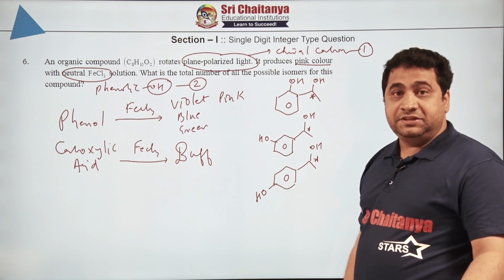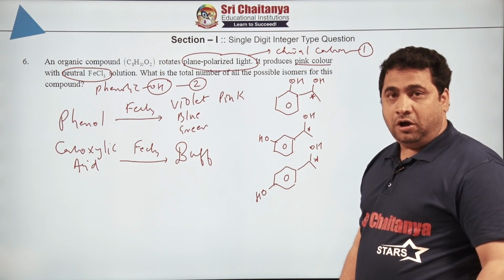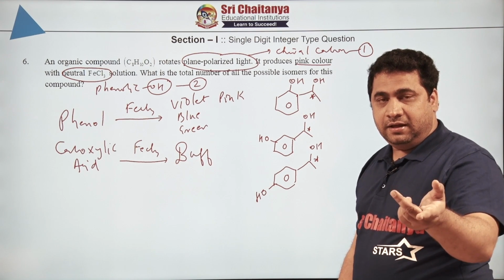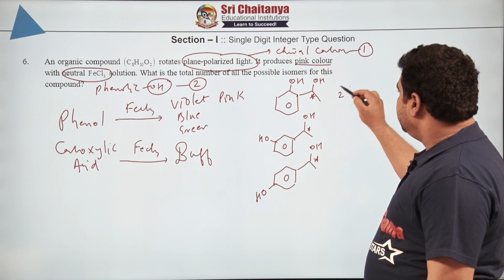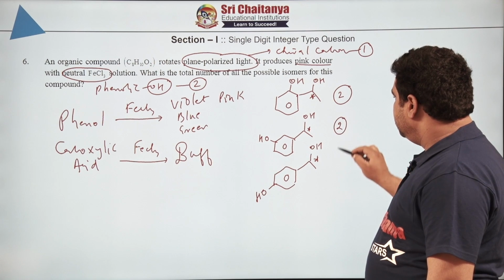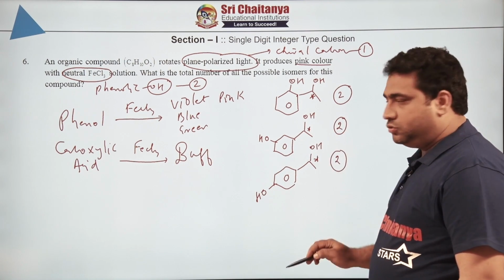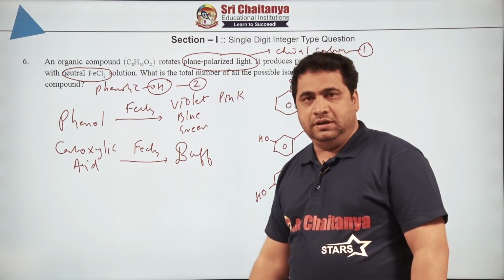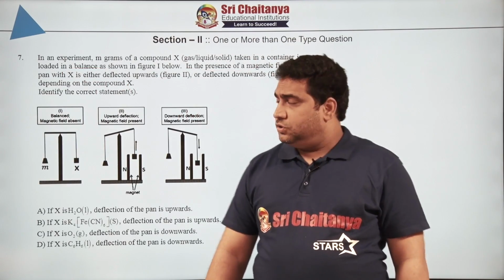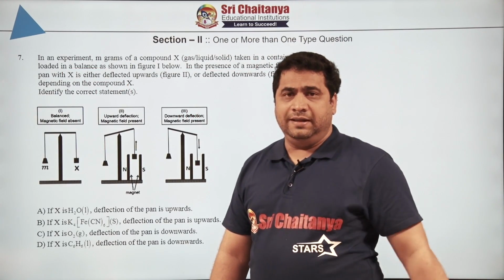3, but each can show D/L, yes or no, or R/S. So, this you can count as 2, this you can count as 2, this you can count as 2. So, the total is 2 + 2 + 2, which is 6. Now, all of you, let us have a look at the next question.